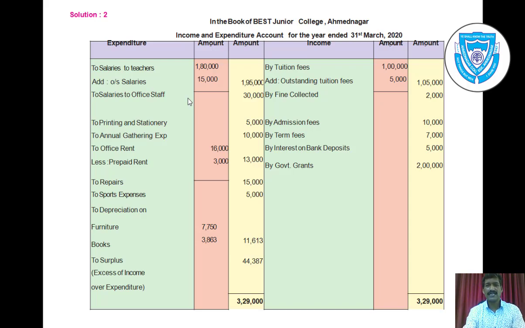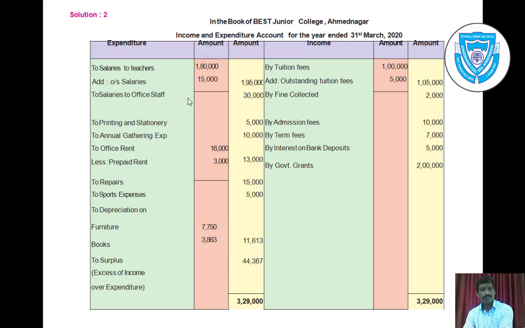At first glance I can see that the income side is more than expenditure. So make a total of the income side, that is rupees 3,29,000. Take it on the debit side, that means the expenditure side, 3,29,000, and deduct all the expenditure from that 3,29,000.